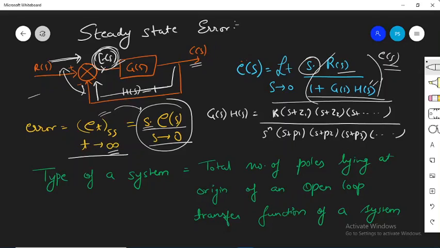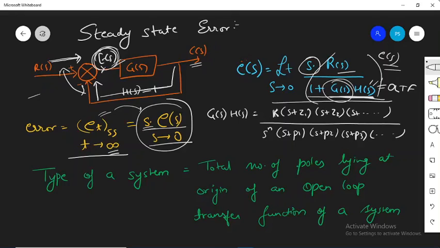Next, here you can see that we have this function. This function is G(s) into H(s). This we call generally the OLTF, or the open loop transfer function of any system. Open loop transfer function is represented as G(s) into H(s). And this G(s) can be any value. It can be a function having various zeros in the numerator, having various poles in the denominator. H(s) we are taking as 1.